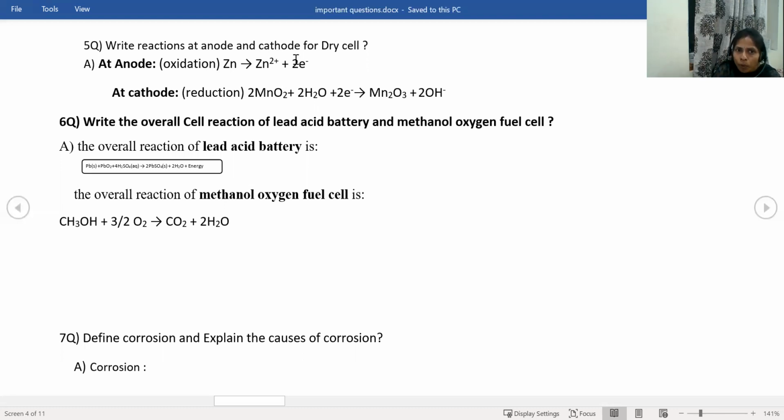So MnO2 gaining 2 electrons in the presence of moisture. That means in the presence of water, we will get Mn2O3 and the remaining one oxygen, and this oxygen and 2 hydrogens are forming 2OH-. So here this is not 2, this is only 1. Yes. So these are the reactions at anode and the cathode. By writing these 2 reactions, you will get 2 marks.